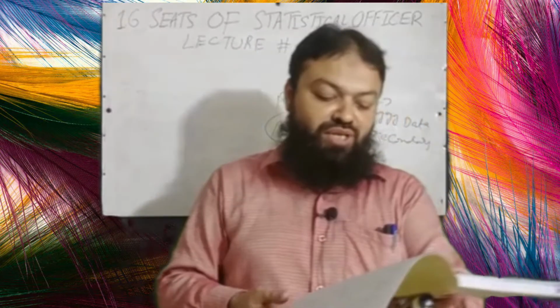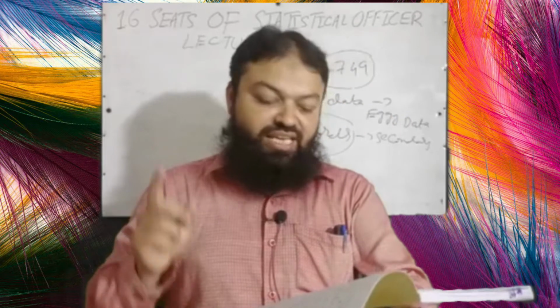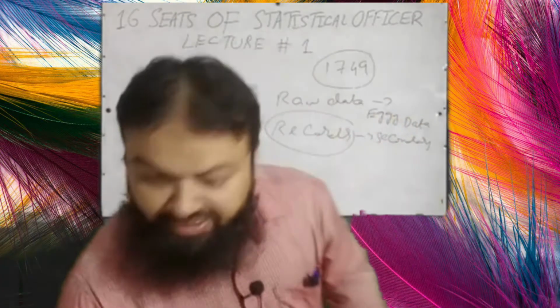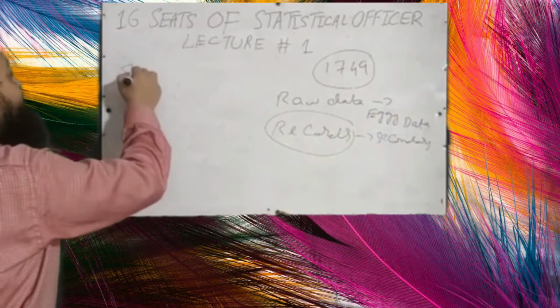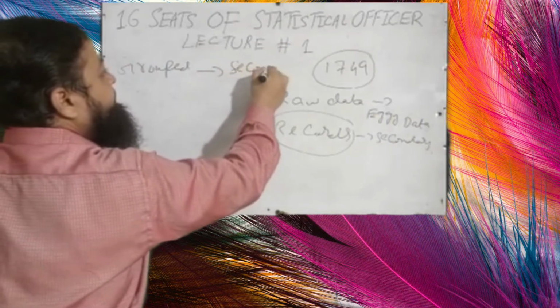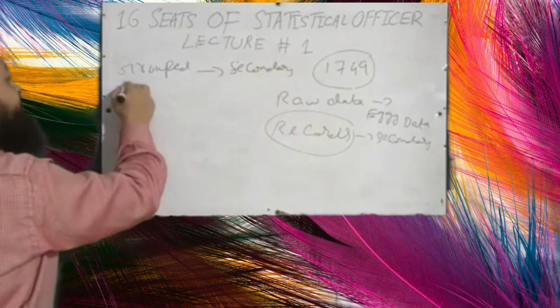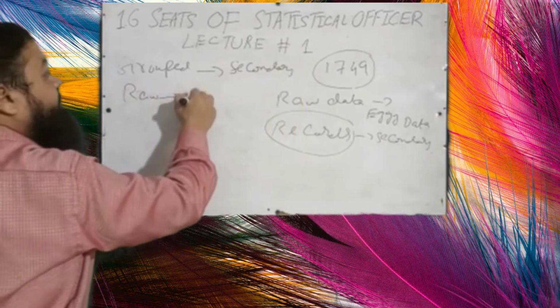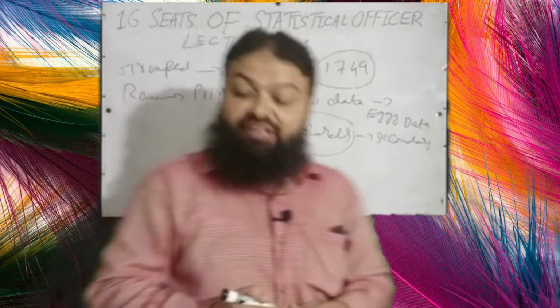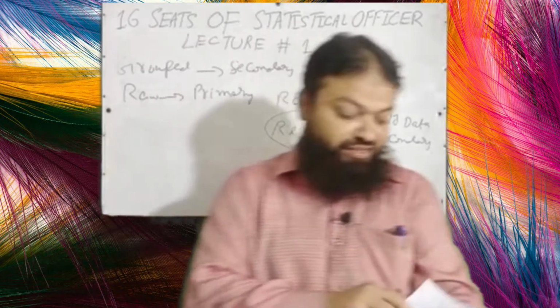Question number 24. The grouped data is A. Raw data, B. Primary data, C. Secondary data. A very important concept. If you have the grouped data, that is the example of secondary data. And if you have the raw data, that is the example of primary data. These two questions can be asked in every written test of statistics.